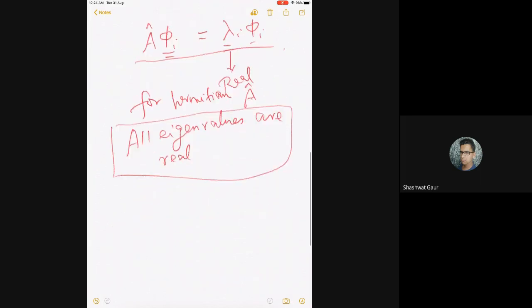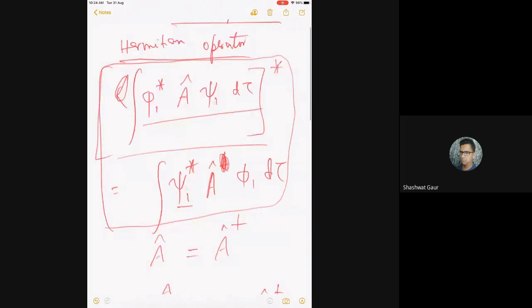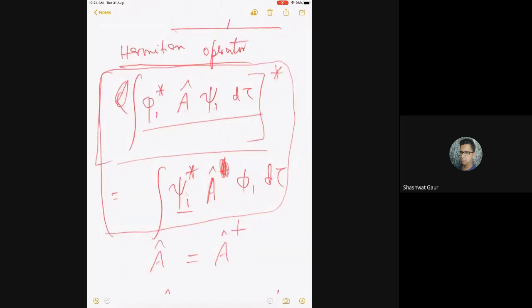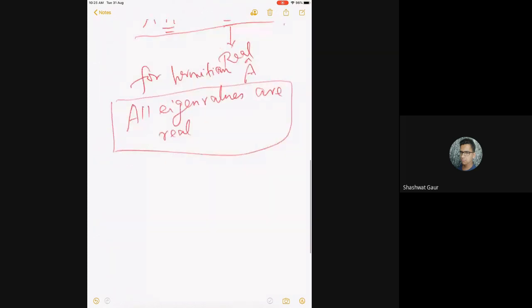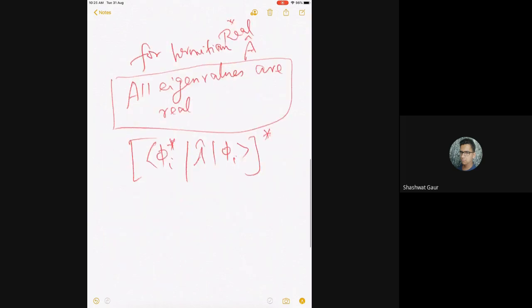All right. So let me now apply the Hermitian operator definition by making both this phi and psi one of the eigenfunctions. Let's say I take phi I, with the eigenvalue star, A phi I star. Remember, I'm applying the general Hermitian operator definition. It will also become phi I star, this will remain A, and this will become phi.